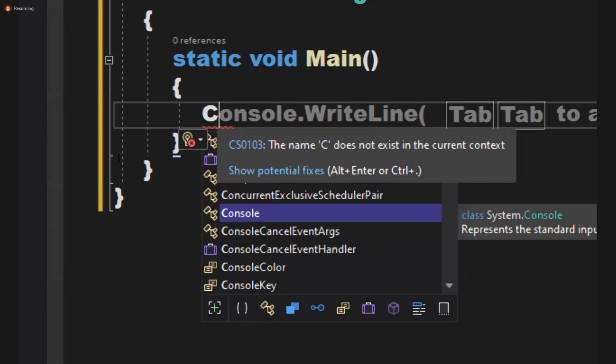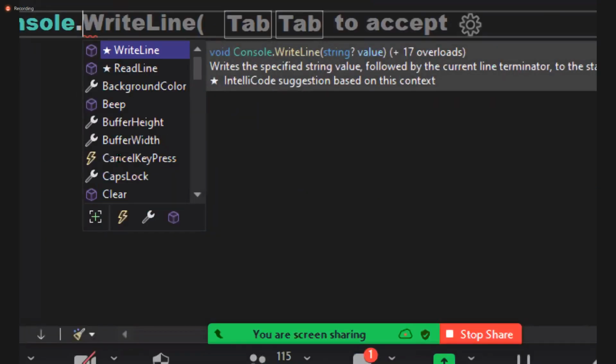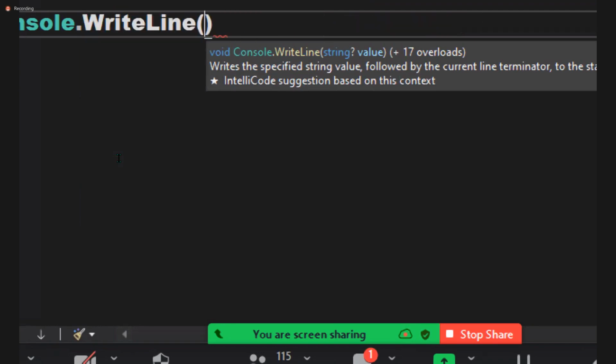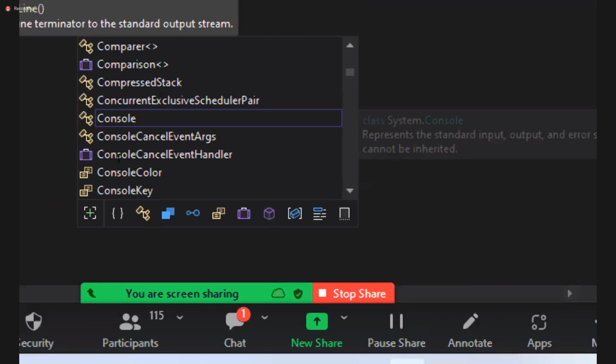Already Console is selected in the list now. Simply say dot. It writes. Now see, WriteLine is in the list. How, sir? Frequently used, I frequently use it. Simply open the brace. See guys, every day you used to type the whole WriteLine. Today what did I type? C dot W. That's all. Are you clear or not? I just simply typed C dot W.